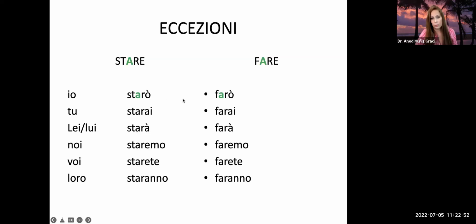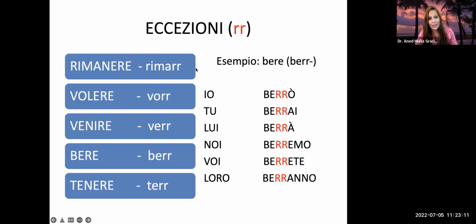You don't say stero, you don't say fero, right? You keep the a. But again, this is contrary to the rule that we always use, right? Stare and fare. But you see the star and the far, and the endings are sono gli stessi.